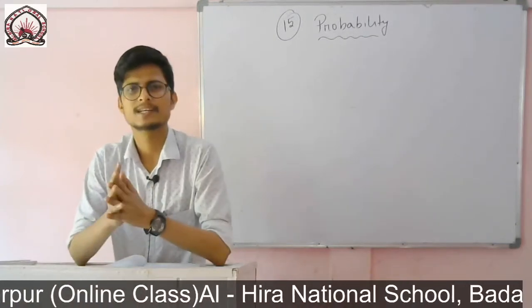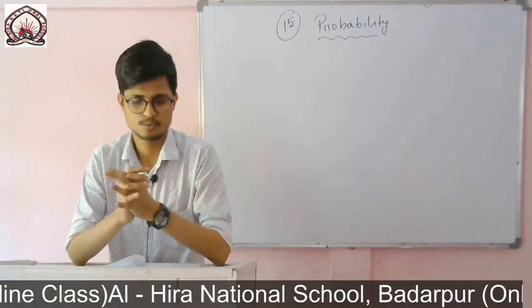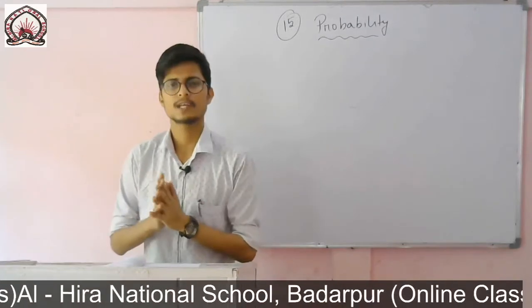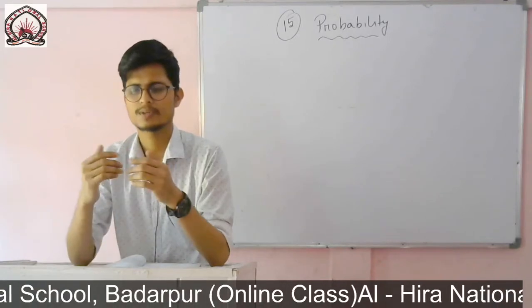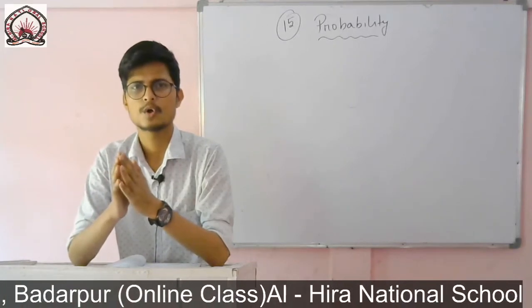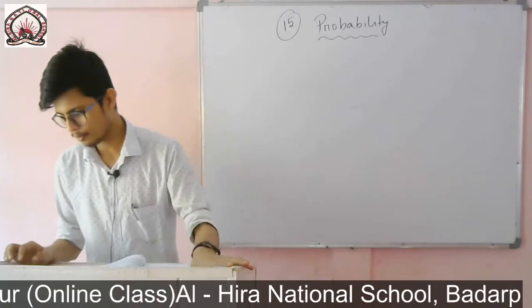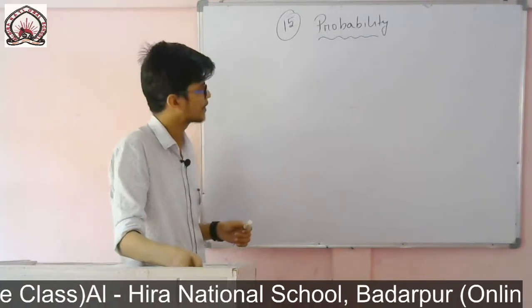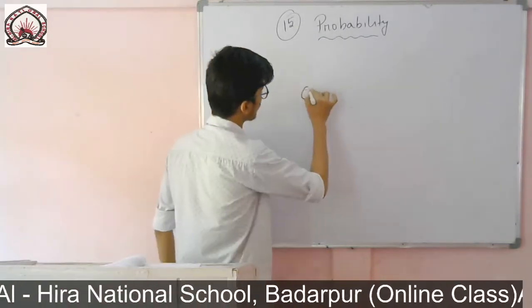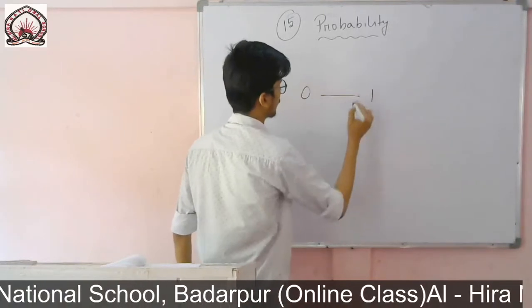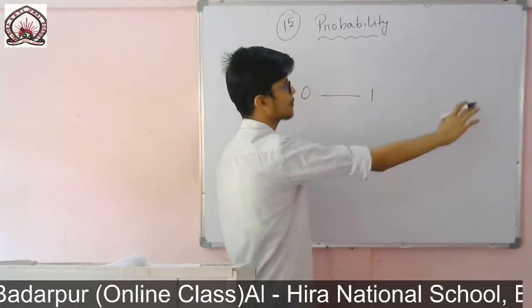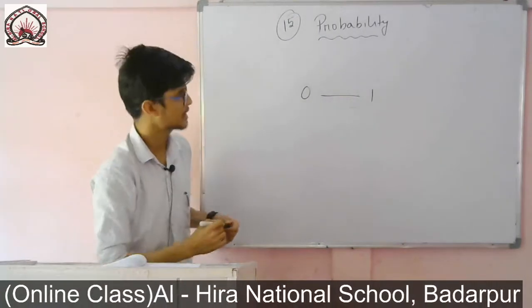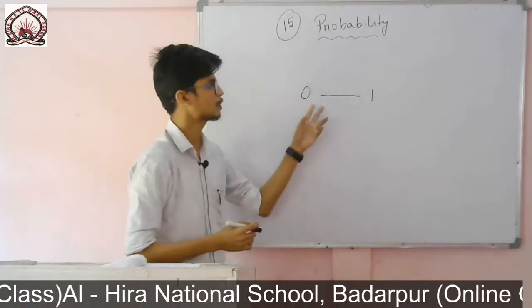So what is probability? It is the likelihood of an event to occur. Many events cannot be predicted with total certainty. We can just predict the chance of an event to occur. Probability ranges from 0 to 1. You will not get any number less than 0, neither will you get any number more than 1.